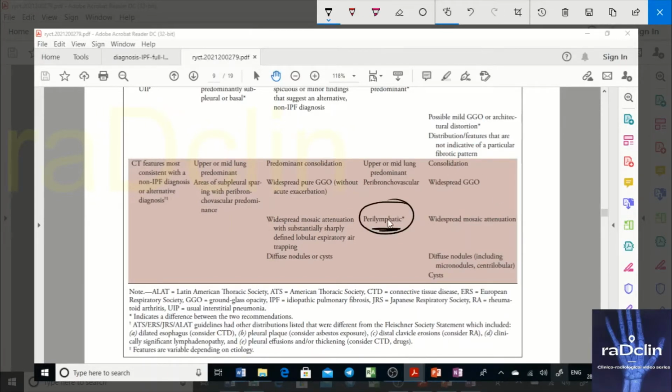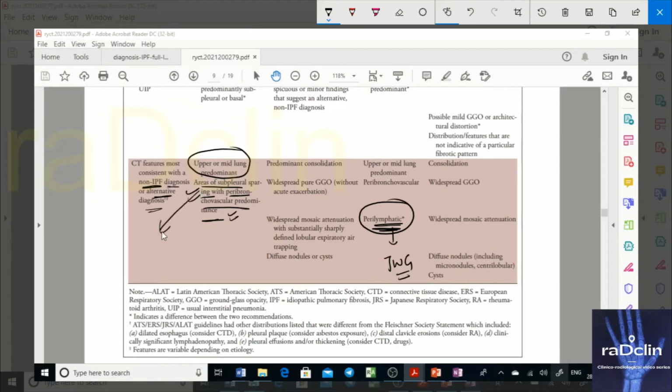Perilymphatic. This perilymphatic is seen by the joint working group, but it's not there in Fleischner's. If you see perilymphatic nodules or perilymphatic distribution, it goes against UIP. Now what is consistent with a non-IPF or alternative diagnosis? If the upper or mid part of the lung is involved, or if you see peribronchovascular predominance, or subpleural sparing with peribronchovascular predominance. These are areas of distribution that go against UIP.